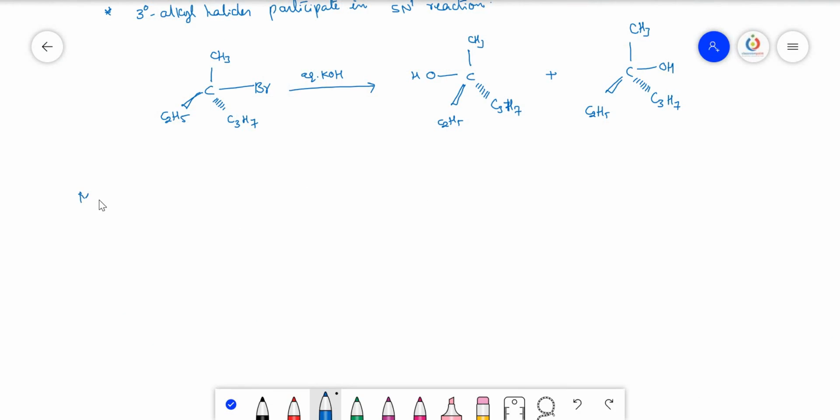So first of all, we need to see the mechanism. This mechanism involves two steps. Step 1 is the formation of the carbocation.